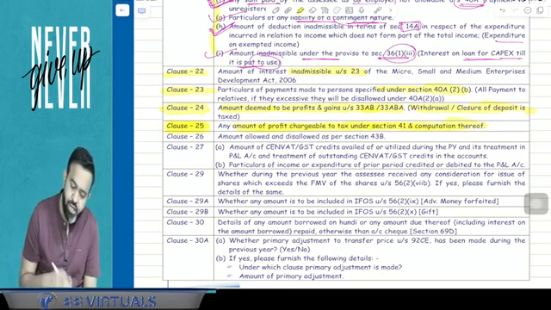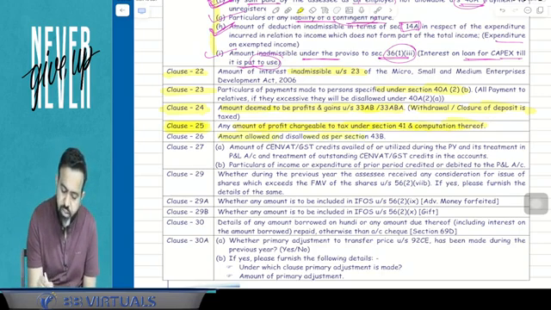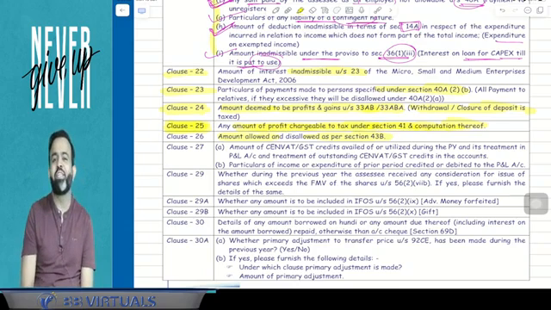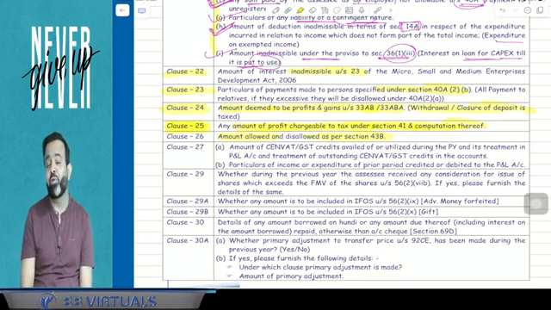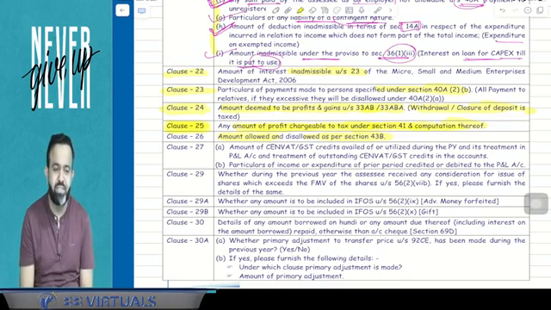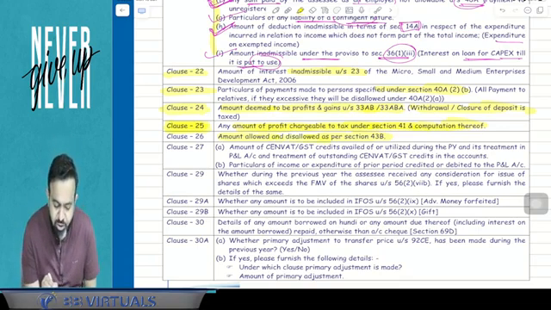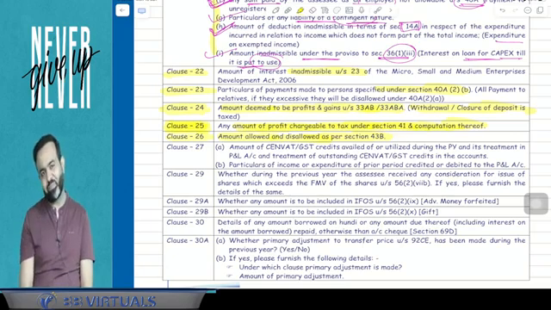Now the next part. Any amount allowed or disallowed as per section 43B. In 43B, you know that there are certain payments that you have to make up to the due date of return filing: interest on loan taken from a scheduled bank or PFI, leave salary, bonus and commission to employees, indirect taxes, or any amount paid to the Indian Railways for use of railway assets. That has to be paid up to the due date of return filing, otherwise it will be disallowed in the current year. So that has to be mentioned here in clause number 26.